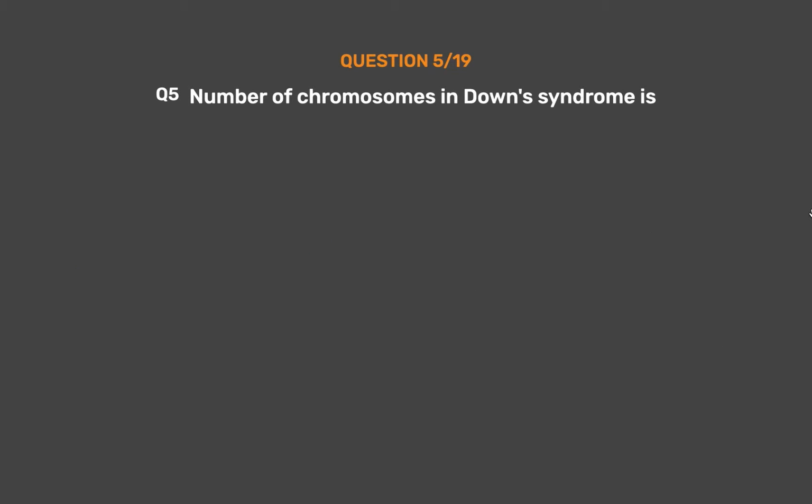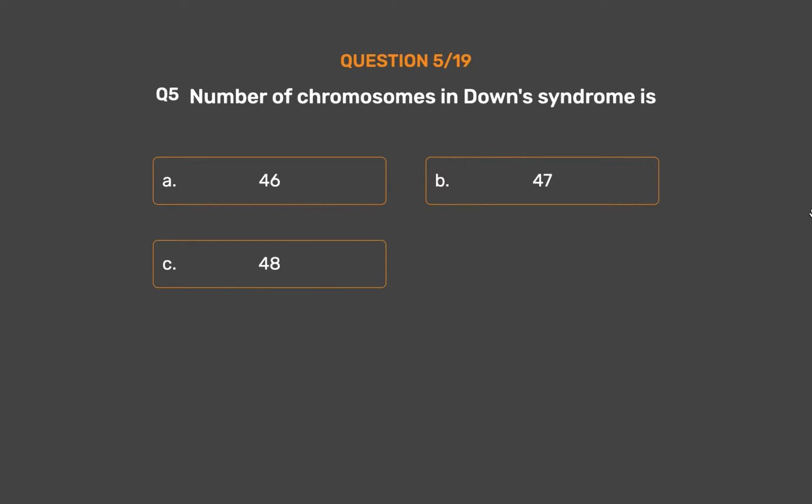Question number 5. Number of chromosomes in Down syndrome is Option A. 46. Option B. 47. Option C. 48. Option D. 49.